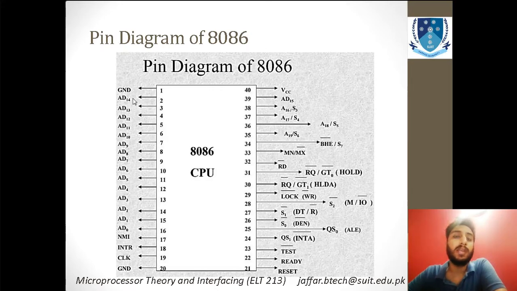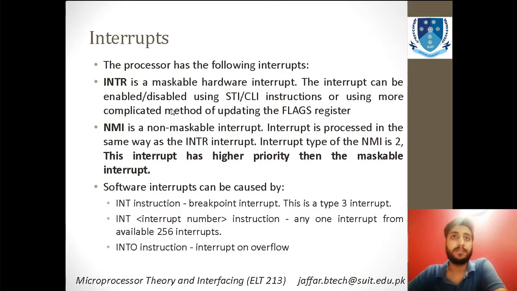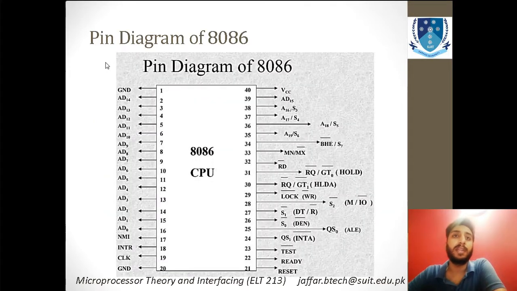Now you can see that there are many other pins that are processing their own functions and performing their own duties in this microprocessor, and we will discuss all of them one by one. You can see that there are address buses and address data buses, which are multiplexed with one another.